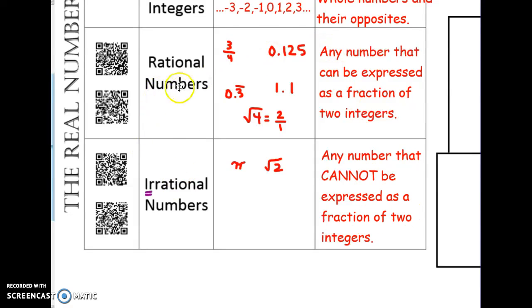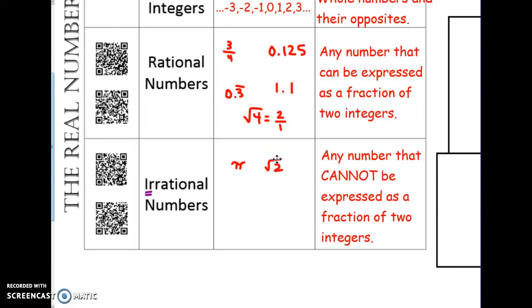So again, these two groups of numbers are kind of opposites of each other. You know from working with pi that the value is approximately 3.14, but it's not exactly 3.14 because the value of pi actually never ends. So when you have a decimal value that never ends, but also doesn't repeat in a predictable pattern, you cannot turn this into a fraction. So that's why we call it irrational.